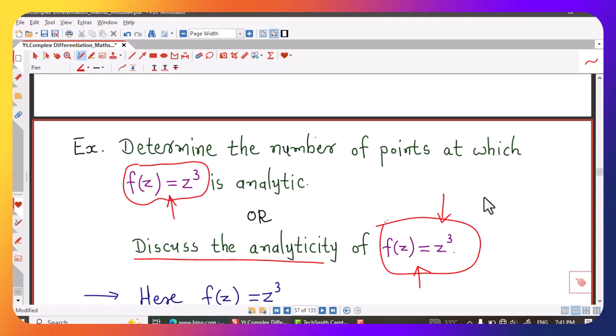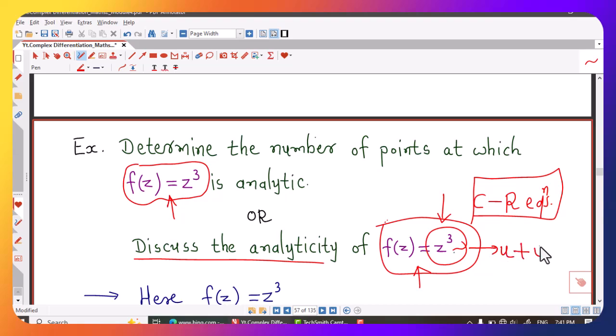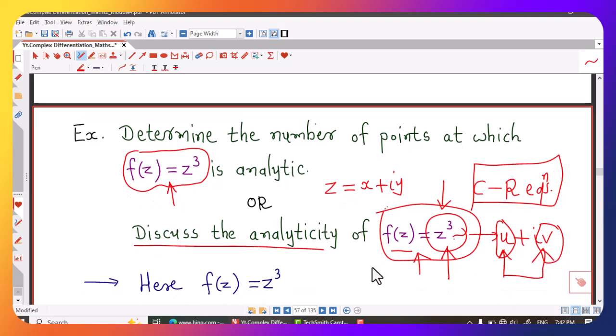For differentiability, if you have seen earlier lectures, we are using Cauchy-Riemann equations. We determine the number of points at which Cauchy-Riemann equations are satisfied, and for that first we express our function in this form u plus iv, that is u is real part of f of z and v is imaginary part of f of z, and for that we consider z equal to x plus iy in the formula of given function, and after simplification we will be able to write our function in this form. So I have written all these steps for this function.